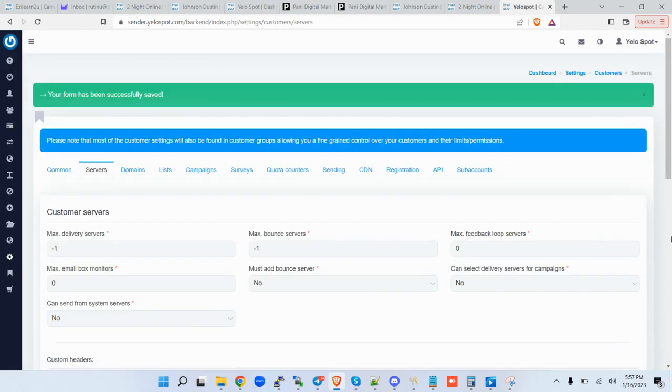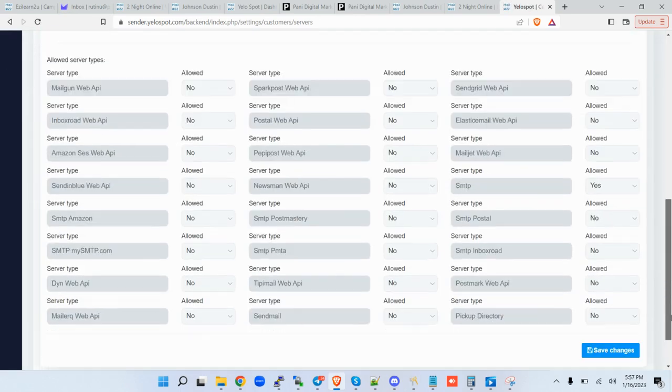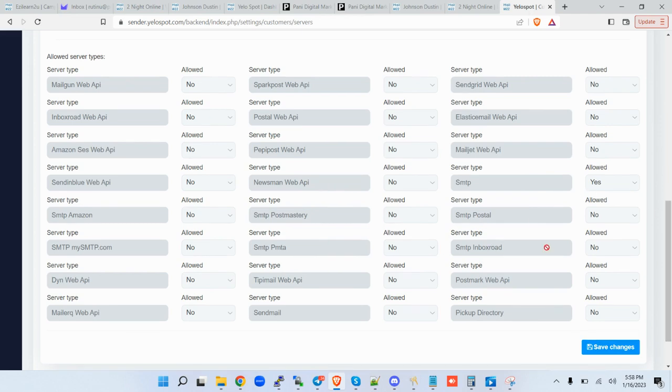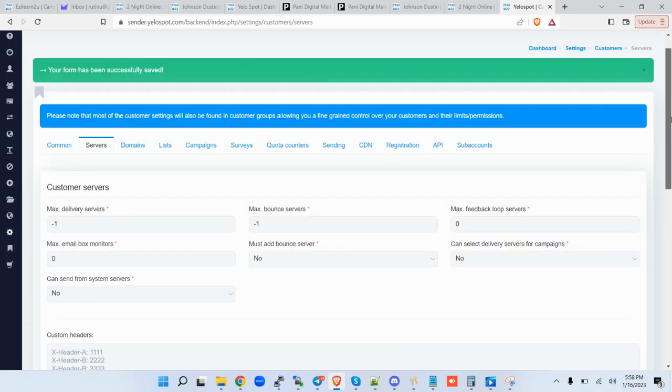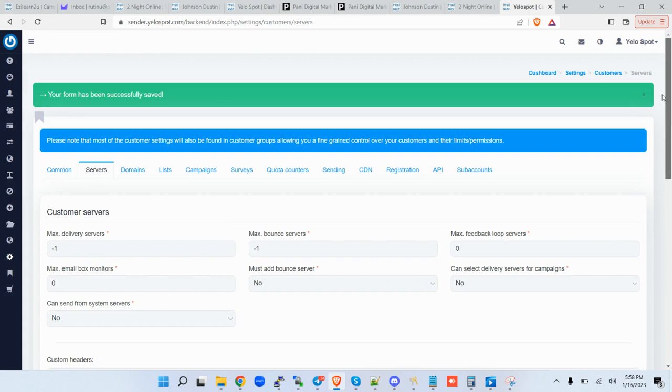You can allow all the others. It won't have any impact because you can totally use a totally different SMTP. The reason why I have chosen SMTP is to give me a wide variation of the number of SMTPs I can add in case these have not been added here. So having said that, our system is ready.